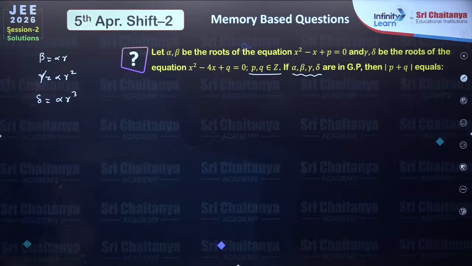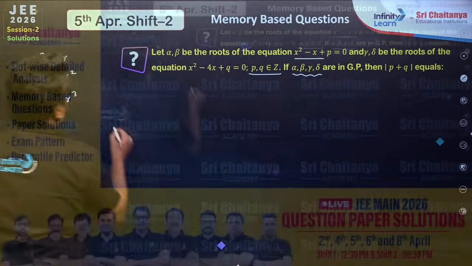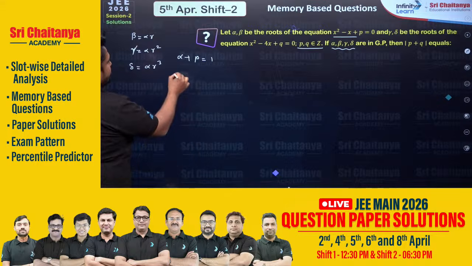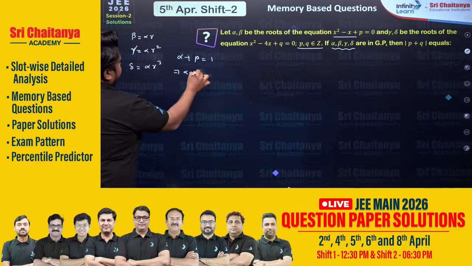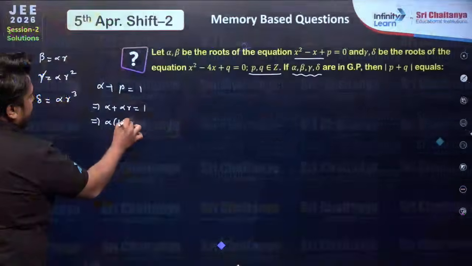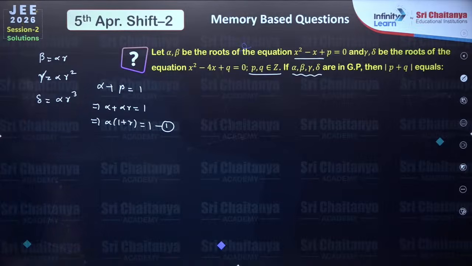Now, what is the sum of the roots for this equation? It will be alpha plus beta equal to 1, which means alpha plus alpha r equals 1, which implies alpha into 1 plus r equals 1. Let's mark this as equation 1.